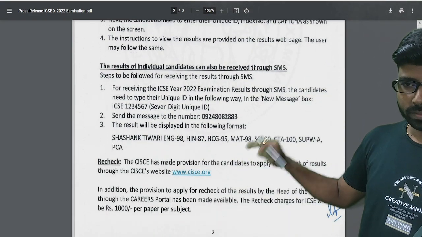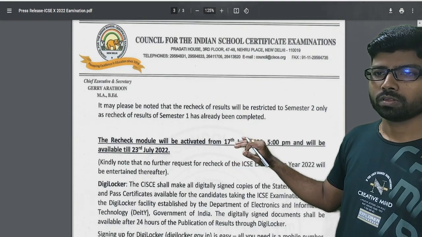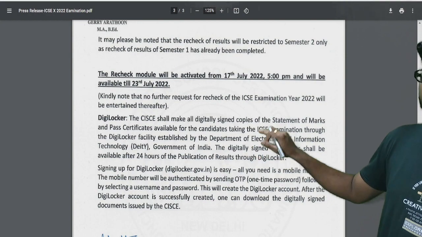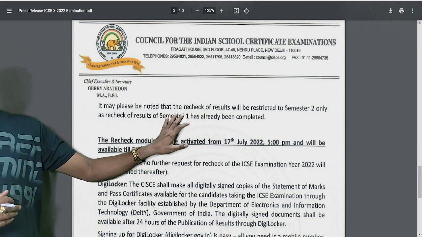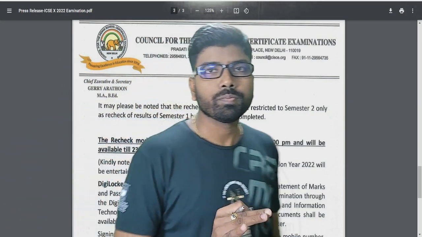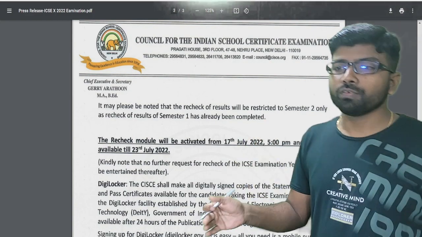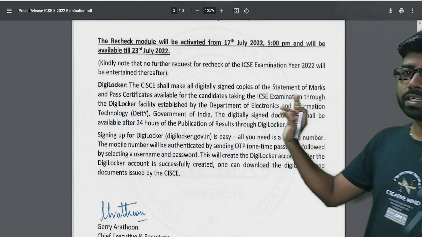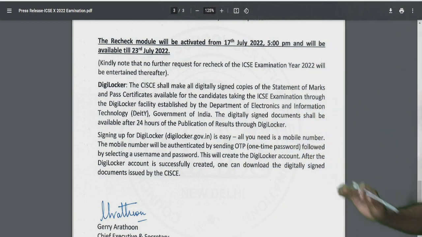Next, one more thing. It may be the rechecking. So here the recheck of the result will be restricted to semester 2 only. Semester 1 rechecking is already completed, so if you are applying for rechecking, it will be only for semester 2, and the rechecking link will be activated from 17th July to 23rd July. So please note down the detail.